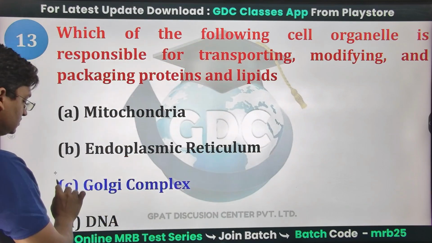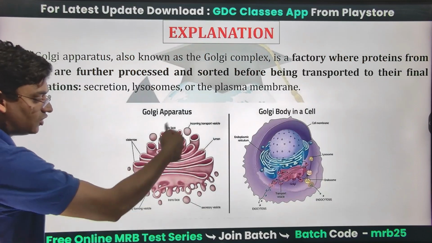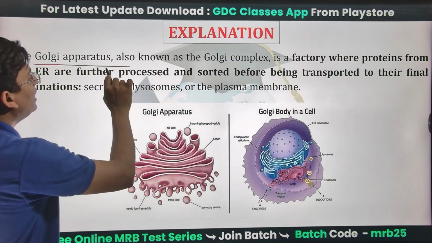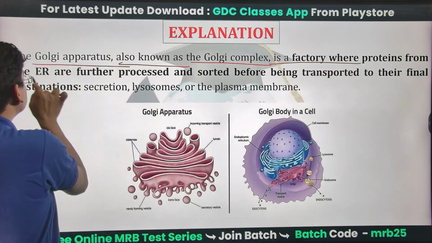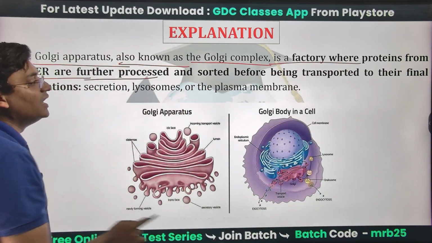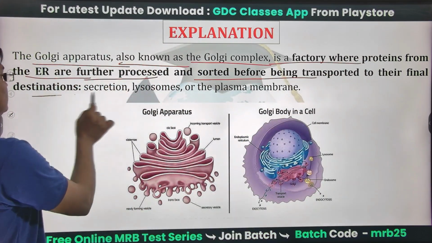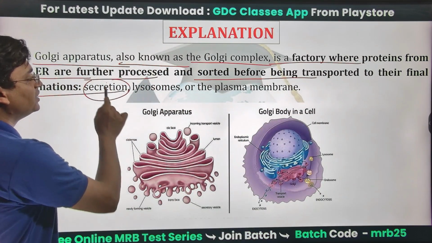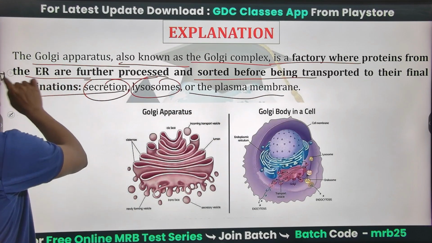So C option, that is Golgi complex, will be the right answer. The Golgi apparatus, also known as the Golgi complex, is a factory where proteins from the ER are further processed and sorted before being transported to the final destinations: secretion, lysosomes, or the plasma membrane.